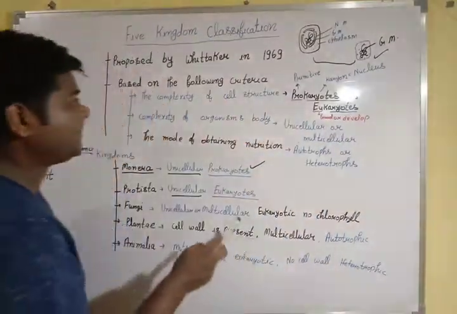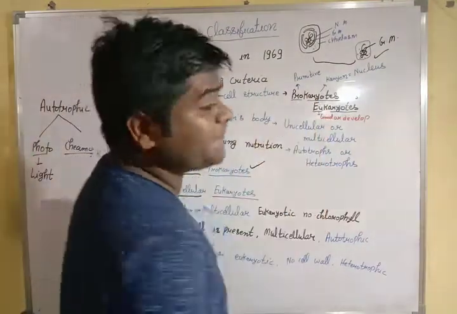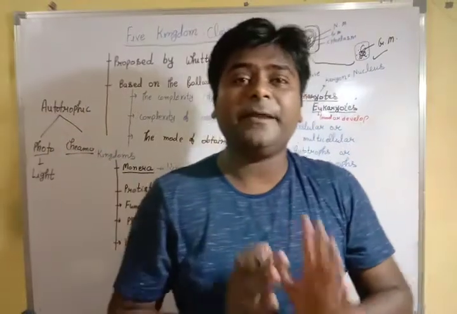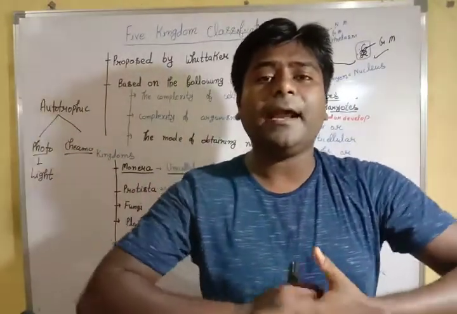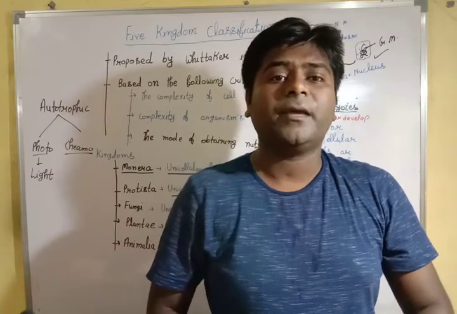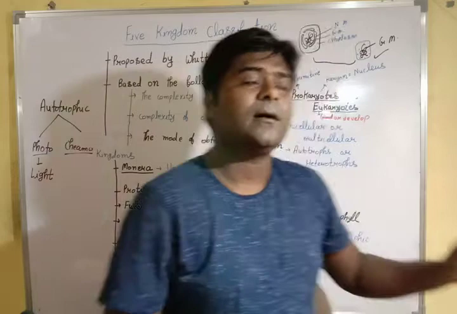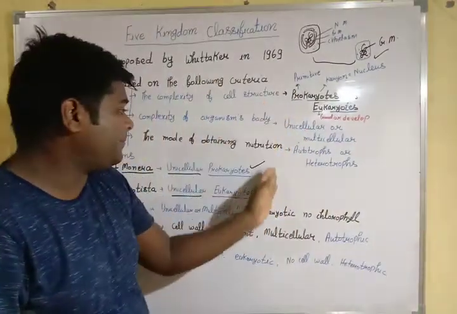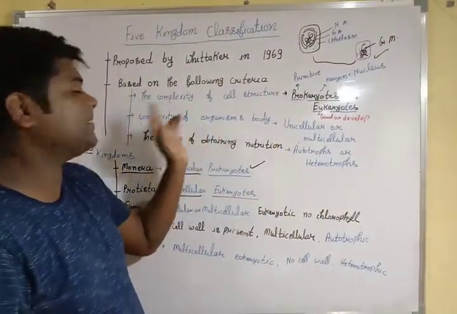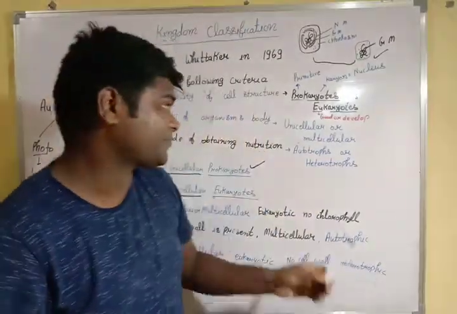We have two kinds of cells. It is very basic: prokaryotic and eukaryotic. These two kinds of cells become the base of classification, the first point of classification by Whittaker.